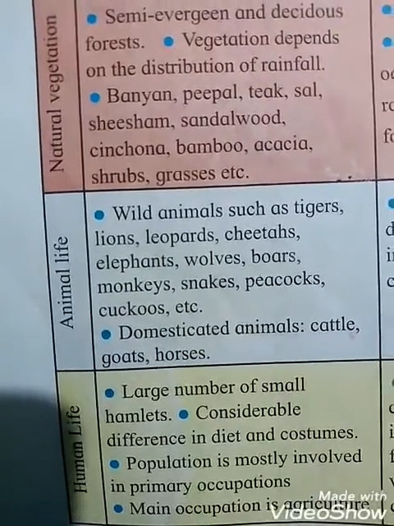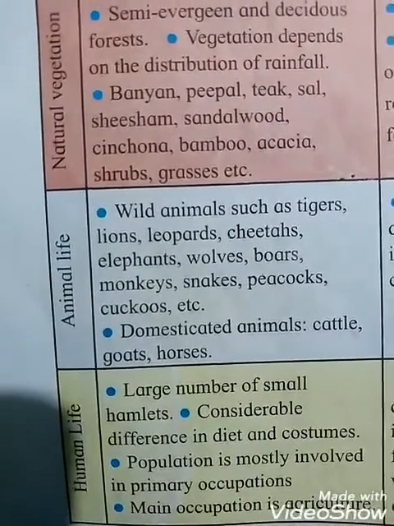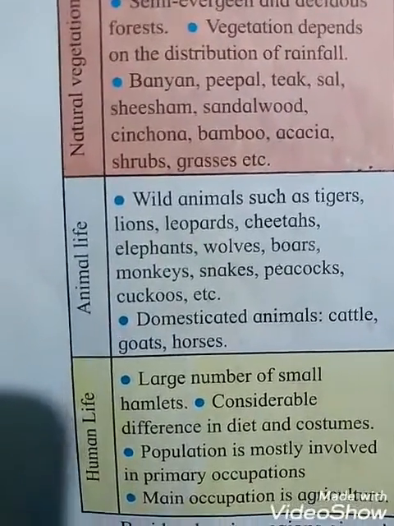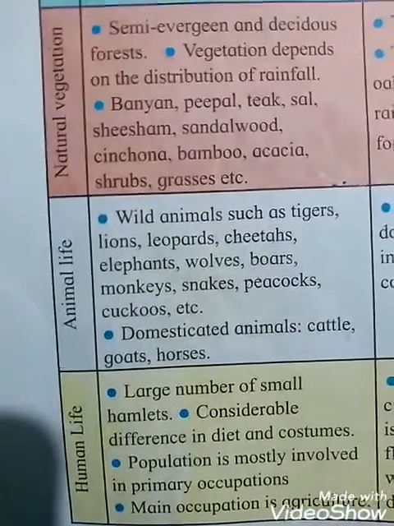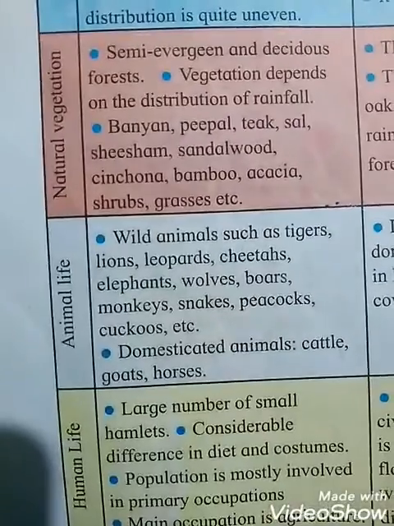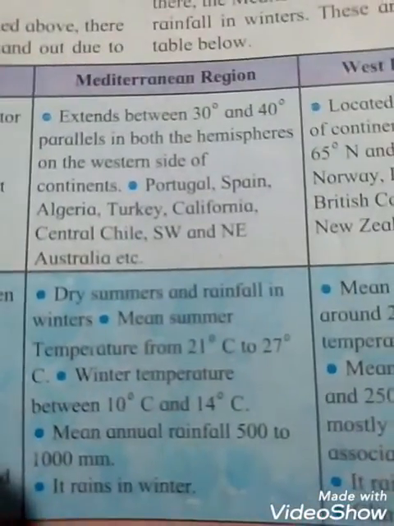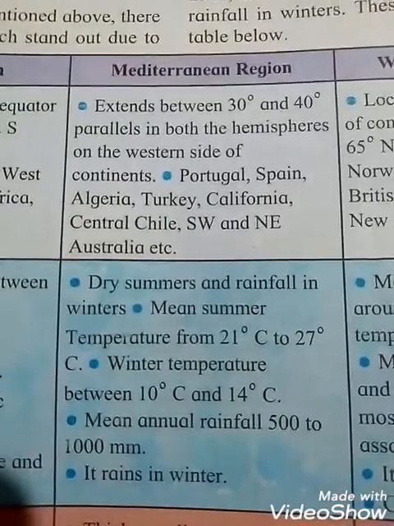So in this place, in the monsoon regions, the population is mostly involved in primary occupation. And students, in this place their main occupation is agriculture. So what will we learn? We will learn about the monsoon region. Okay students, next one is the Mediterranean region.